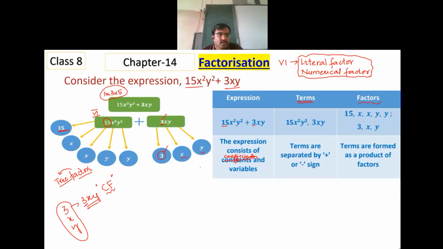How is this 3 obtained? It is because 15 is 3 into 5, and 3 is there in the other term also, the constant 3. So 3 is there in both, so we have written 3 into 5. So we can write this as 1 into 3 into 5, followed by x into x, followed by y into y. So 3xy will be common.